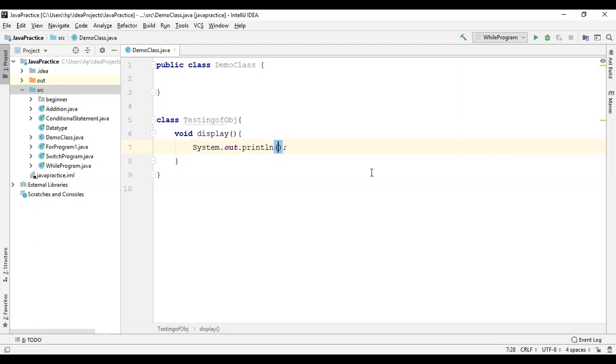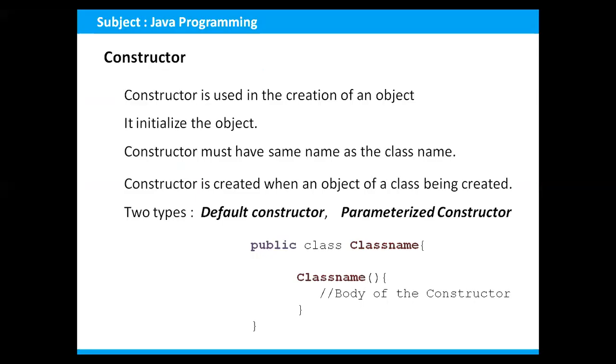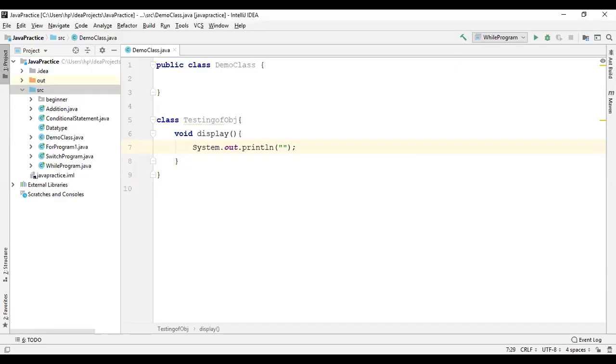This is my demo class. I have written this inside the display method, and now I have to create the constructor. The constructor name should be the same as the class name.